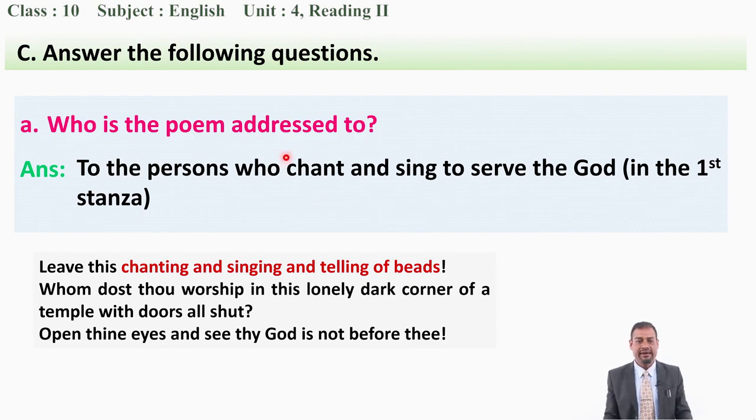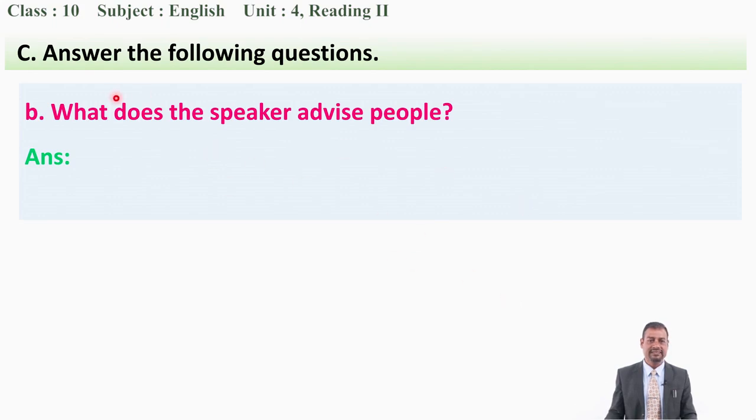So, dear students, while writing our answer for a comprehension task, you don't need to write down a complete sentence. If you want to write a complete sentence, the answer becomes like this: the poem is addressed to the persons who chant and sing to serve the God. In a comprehension task, we can write down only the main words that give us the answer. Is it clear to you? All right. I am not writing a complete sentence here, and if you want to write one, no problem. Is it clear?